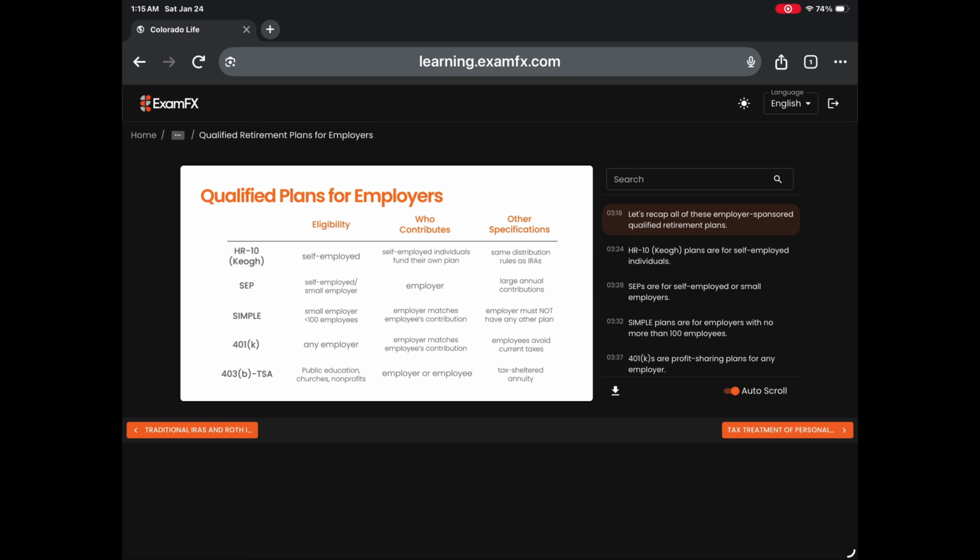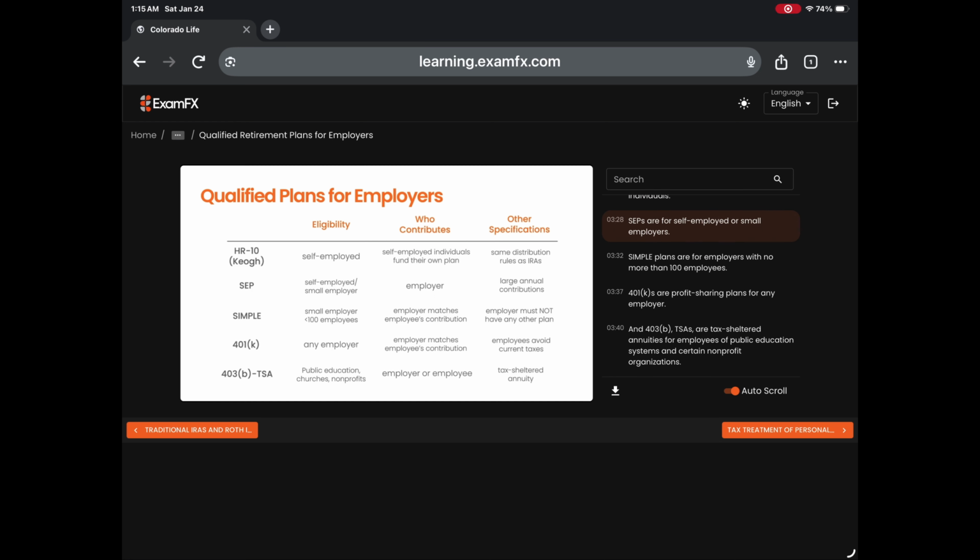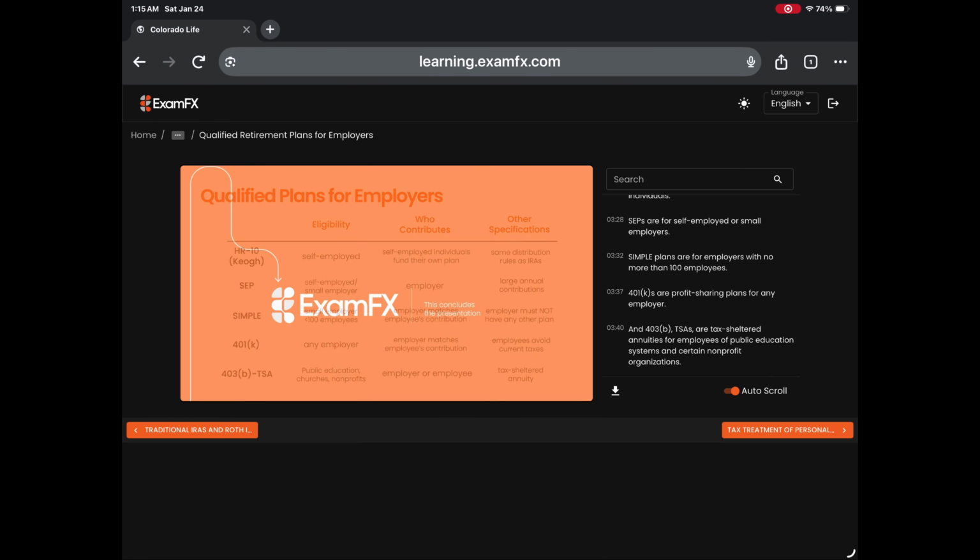Let's recap all of these employer-sponsored qualified retirement plans. HR10 KEO plans are for self-employed individuals. SEPs are for self-employed or small employers. Simple plans are for employers with no more than 100 employees. 401ks are profit-sharing plans for any employer. And 403b TSAs are tax-sheltered annuities for employees of public education systems and certain nonprofit organizations.